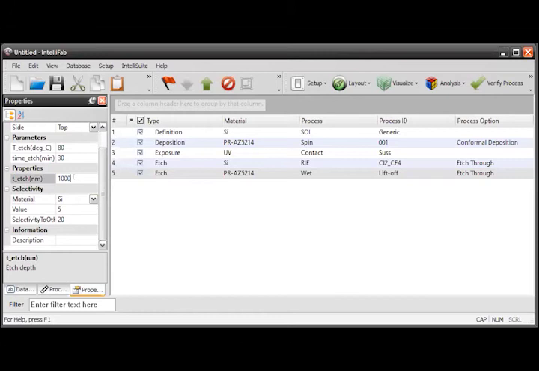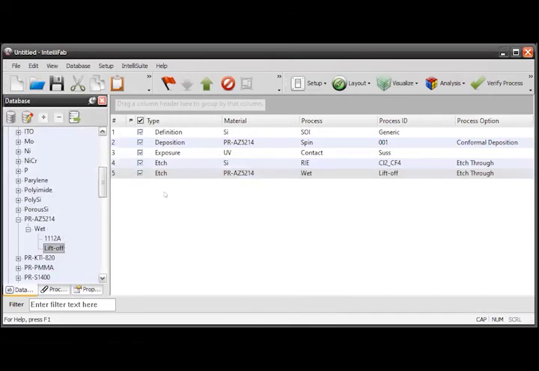Now, whatever thickness we have shown there, it is 200 nanometer I have defined for the photoresist thickness. That entire thickness we can indicate. If you want to retain some portion of the photoresist for the next stage of the etching process, we can retain it, but it is not needed now for this example. So now I have defined all the processes. These are the various process steps involved in the fabrication of one simple channel waveguide.